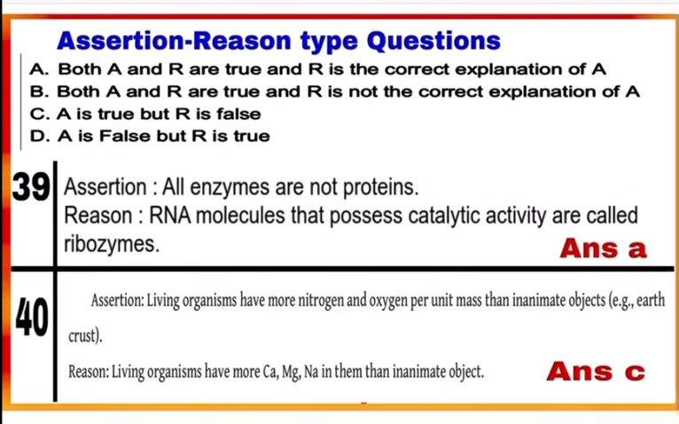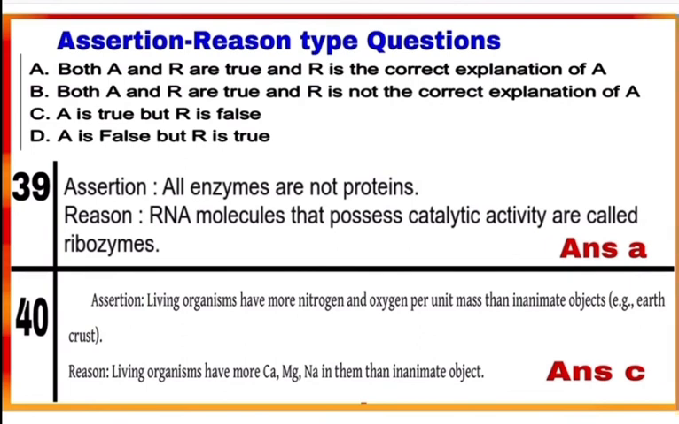RNA is a nucleic acid. It is not a protein, which also possesses catalytic activity and behaves like enzymes and is called as ribozyme. So all enzymes are not proteins. So here mark A as a correct answer. A and R are true and R is the correct explanation of A.